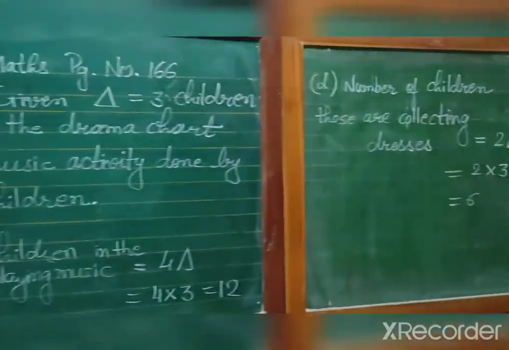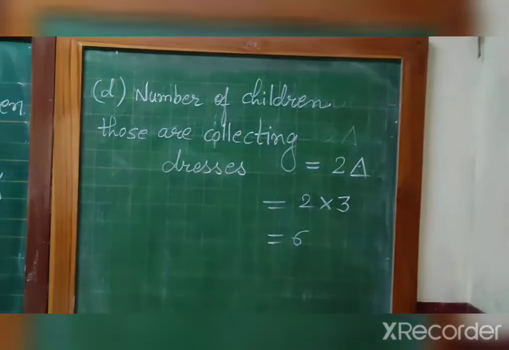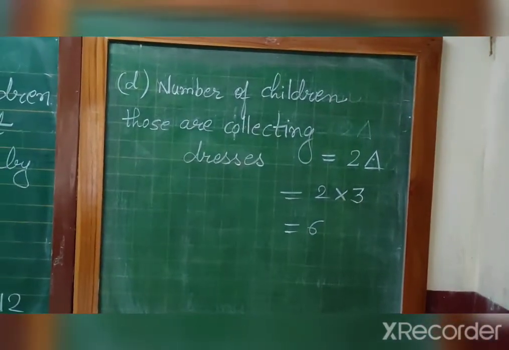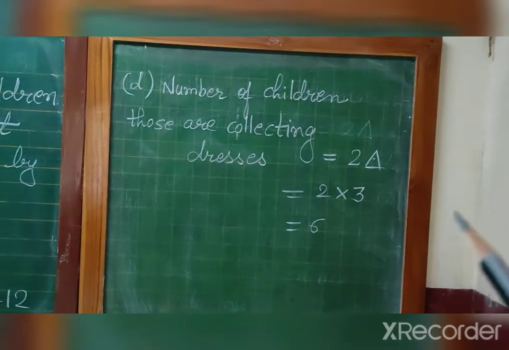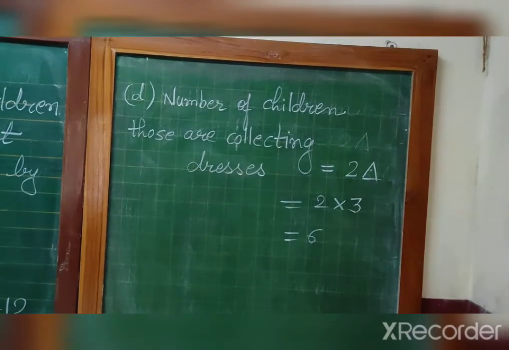Okay, now in the same way you can calculate question number D. The number of children who are collecting dresses is equal to 2 triangles, and 1 triangle is equal to 3. So 2 into 3 equals 6.